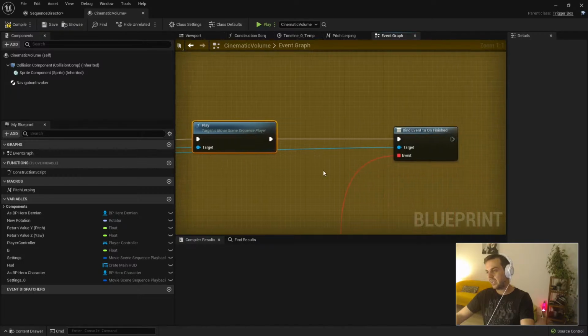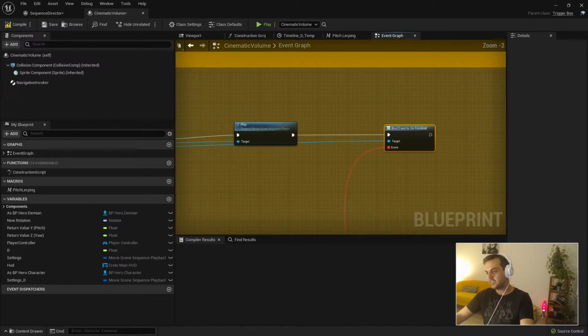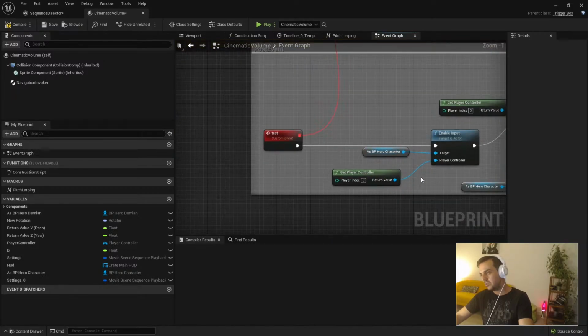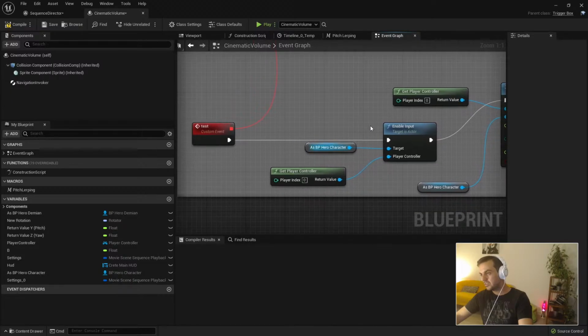And finally, I have an event that fires when it's finished. And what happens when it's finished is basically I enable the input. You remember to do this. It's not cool to be in a cinematic and not being able to kill the enemies. It's not funny. So enable the input.